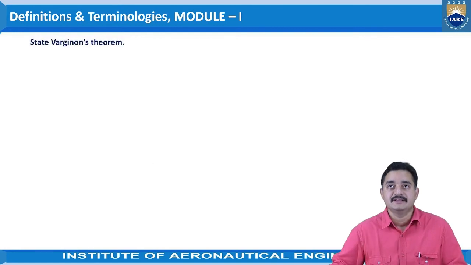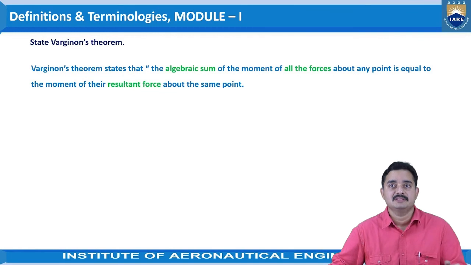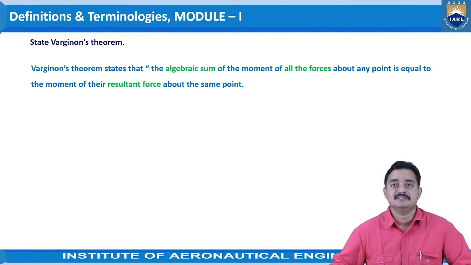Next, state Varignon's theorem. It is a very popular theorem which is used to identify the resultant or unknown forces that are acting in the system. Varignon's theorem states that the algebraic sum of the moments of all the forces about any point is equal to the moment of their resultant force about the same point, right?